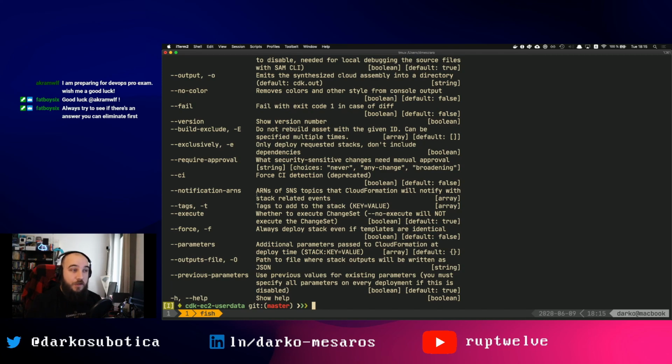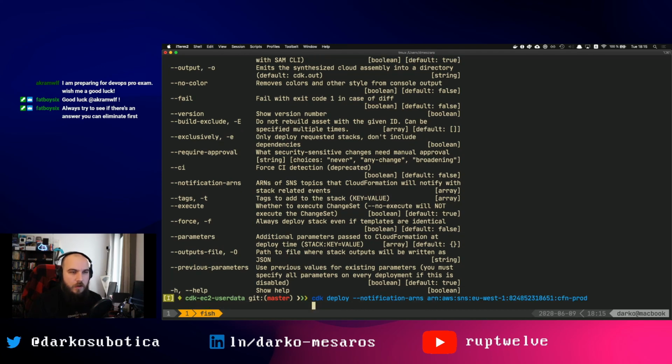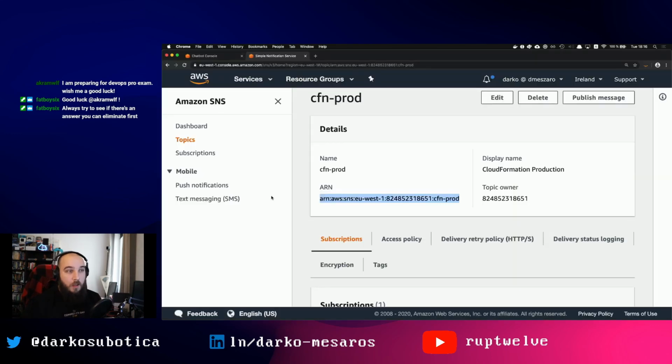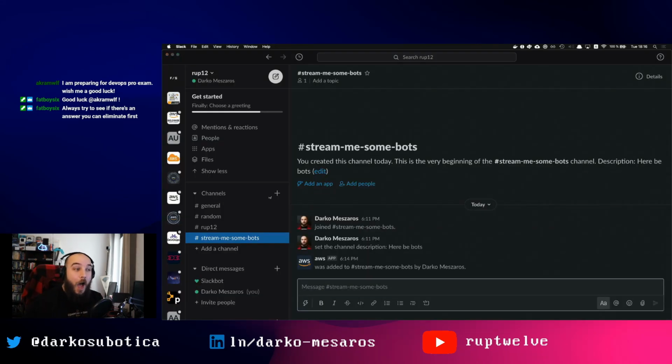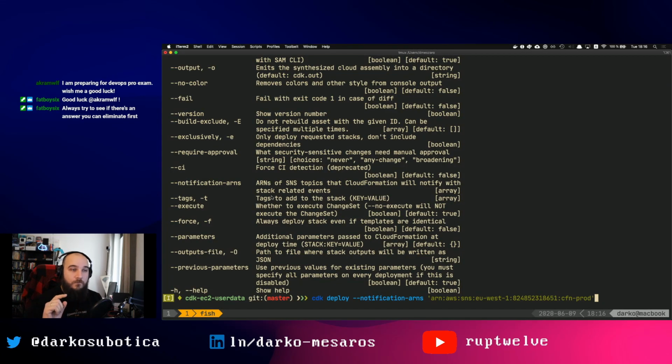So I will actually cdk deploy, and I will also use the following option, --notification-arns. So if you do cdk deploy --notification-arns and just pass it this ARN here, once this stack is deployed or changes status, it will be sending a notification to this SNS topic. And because this SNS topic is connected to my chatbot that's currently sitting on Slack, I should be getting notifications from CloudFormation about the current status of my stack.